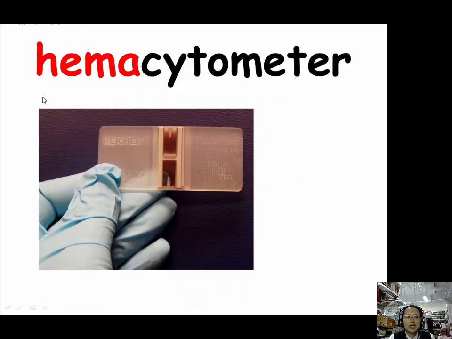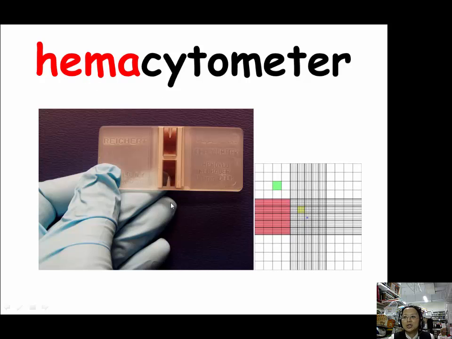Our example for HEMA is hematocytometer. This is a picture of a hematocytometer. It's a device used to count the number of blood cells in a volume of blood. So this part is where we put our blood, and when we look at it under the light microscope, we will see that it has many grids, and usually we just count 2 to 3 grids in the hematocytometer.